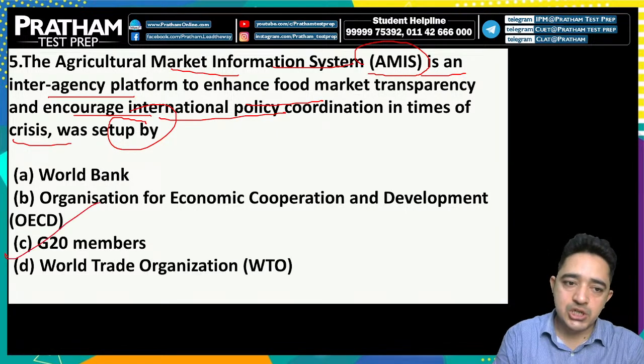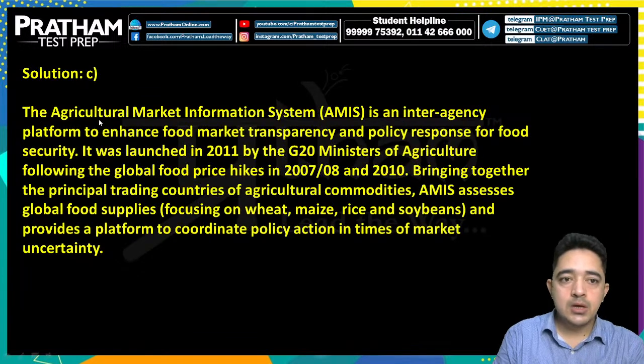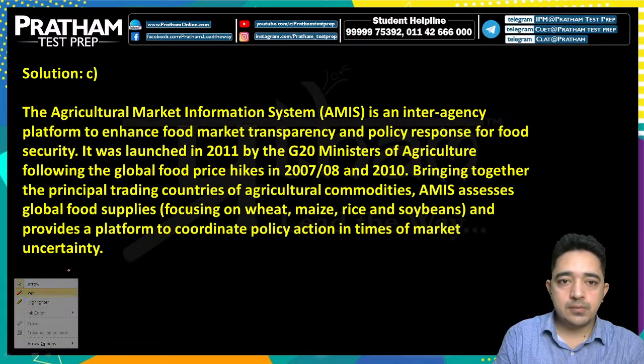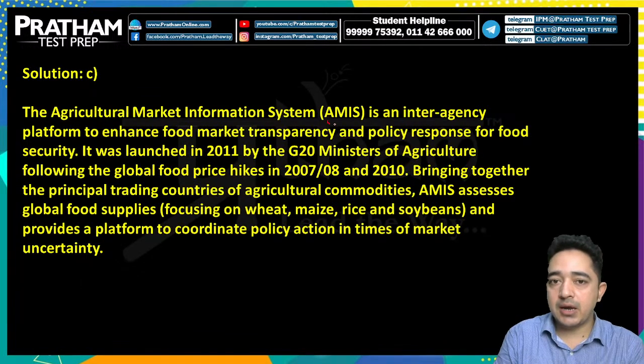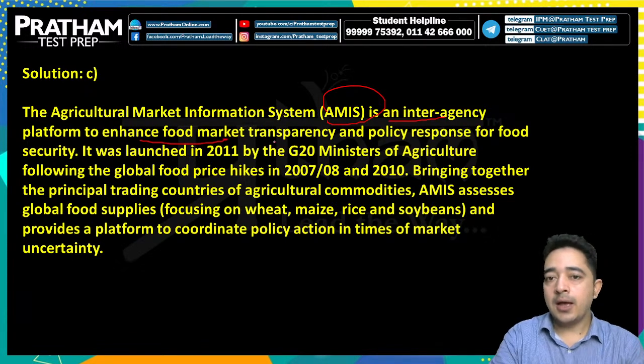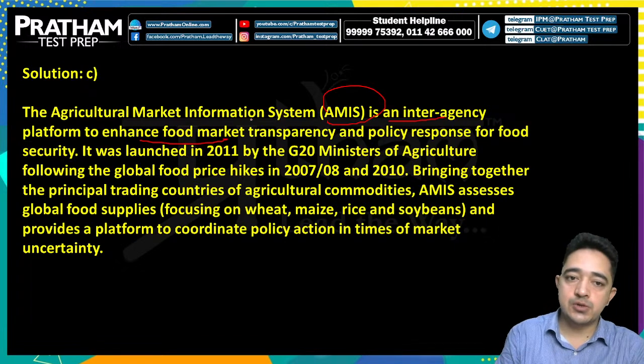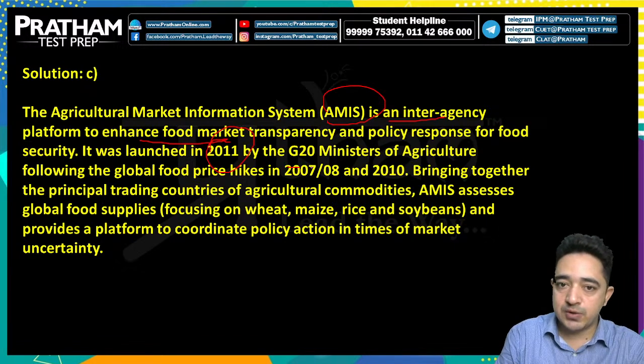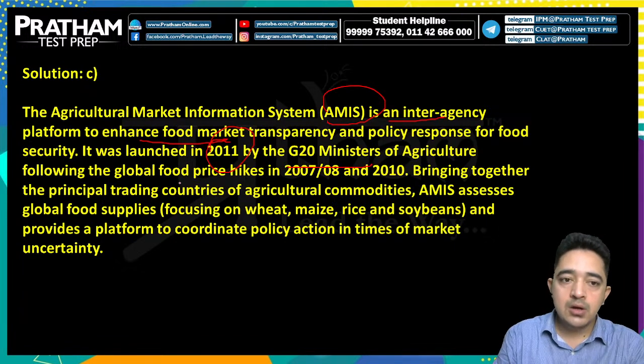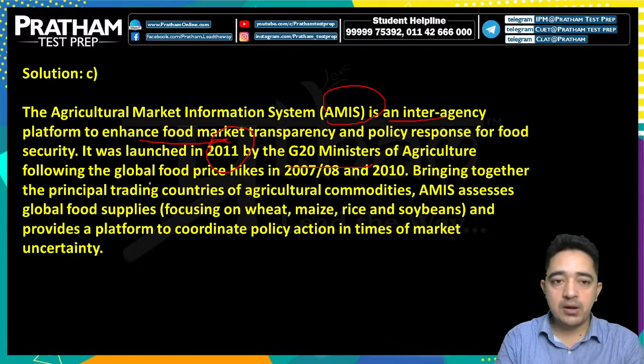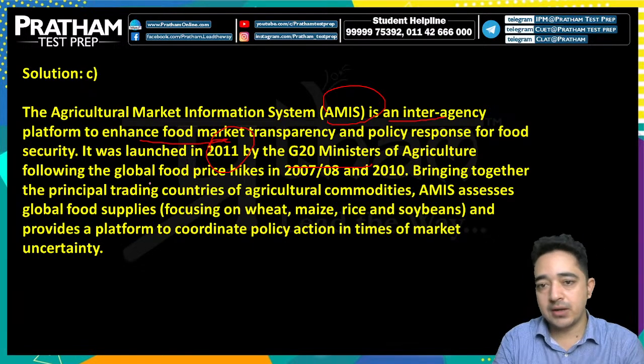It was set up by the G20 members. So the Agricultural Market Information System (AMIS) is the inter-agency platform to enhance food market transparency and policy response for food security. इसको लॉन्च किया गया 2011 में by the G20 Ministers of Agriculture, following the global food price hikes in 2007 and 8.